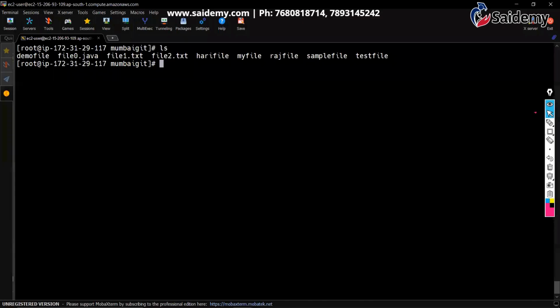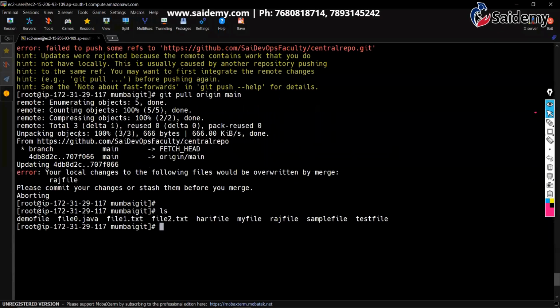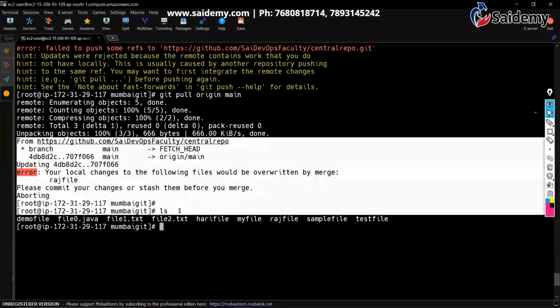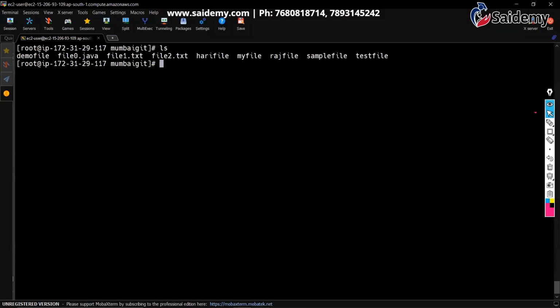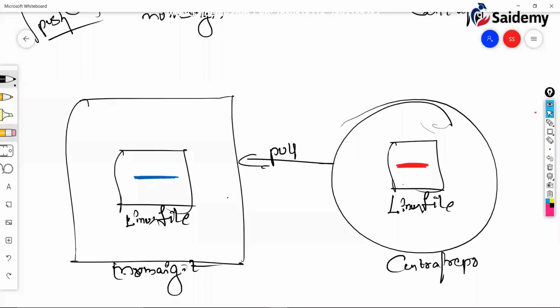Later on I'll explain why we are getting that one, whatever is showing, that I'm going to explain. But before that, this is important. Now, let me show you the new file. So I'm going to take completely new files, Linux file. I'll put different content, then I'll show you again.